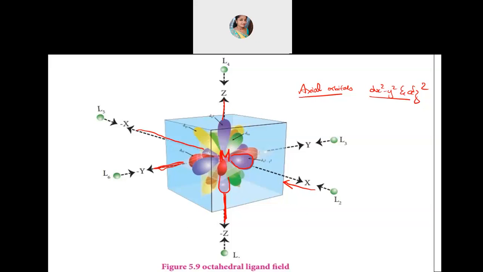Whereas the axial ones are on the faces. Axial ones come on the faces of the cube, I'm repeating, whereas the non-axial ones are coming on the edges of the cube. See here, I'll just draw the line. This one, the green one and the yellow ones, are coming on the edges of the cube. This much is clear, students.